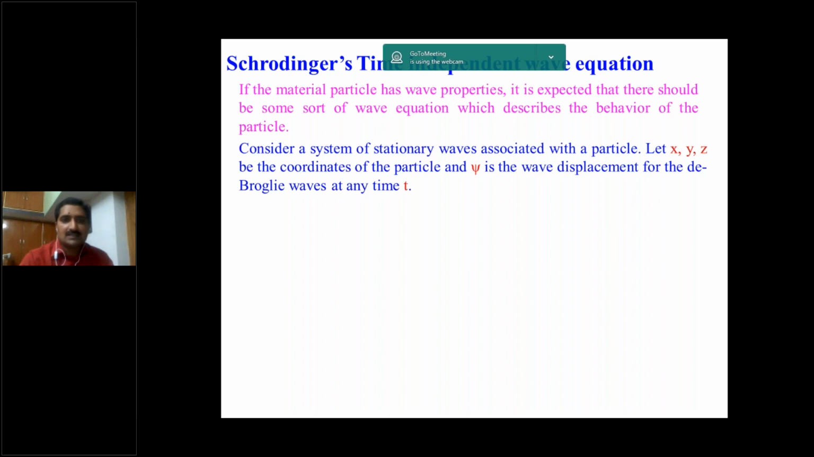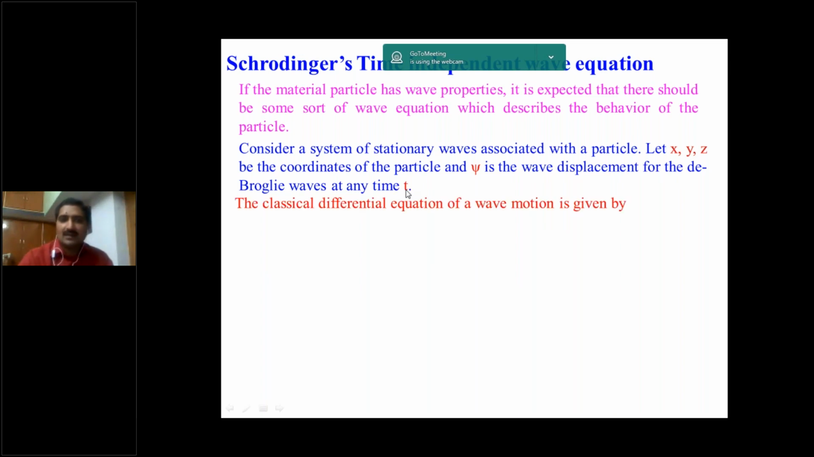So consider a system of stationary waves. Stationary waves, as I already told in the previous one, do not depend on time; they are independent of time. Consider a system of stationary waves associated with a particle. Let x, y, z be the coordinates of the particle and psi the wave displacement for the de Broglie wave at any time t.